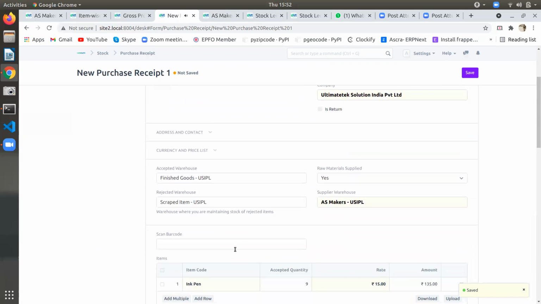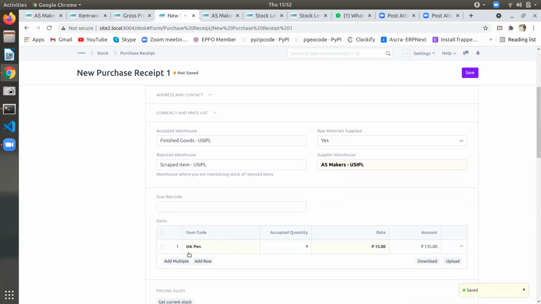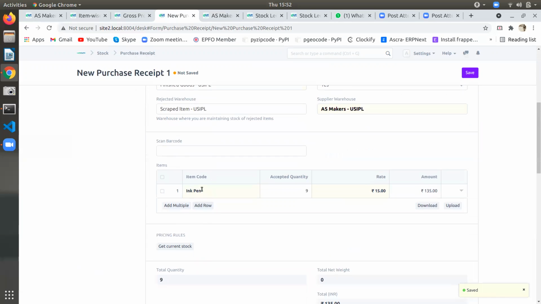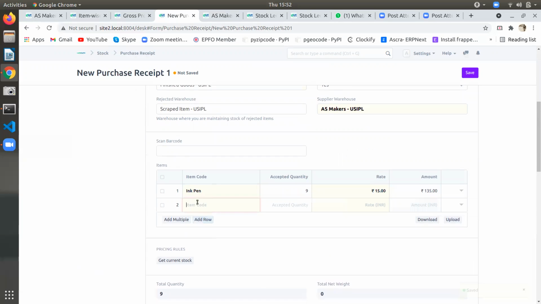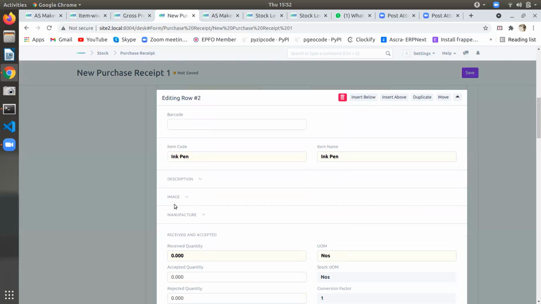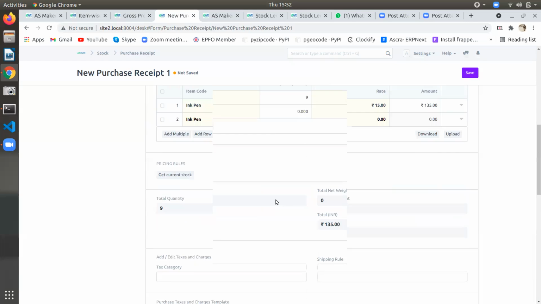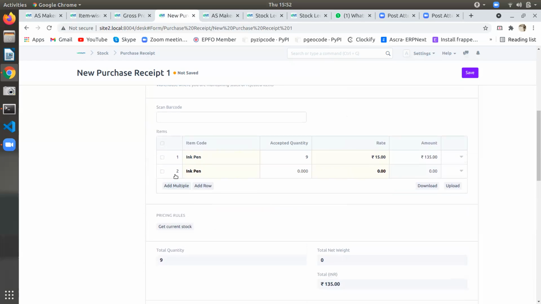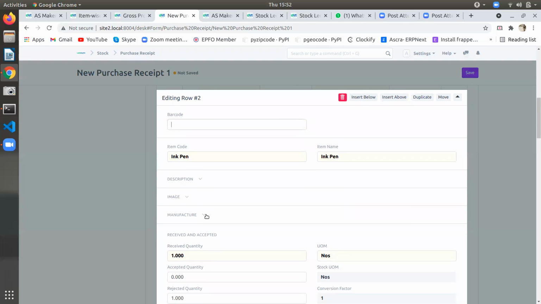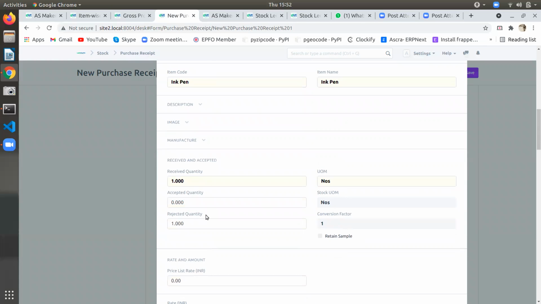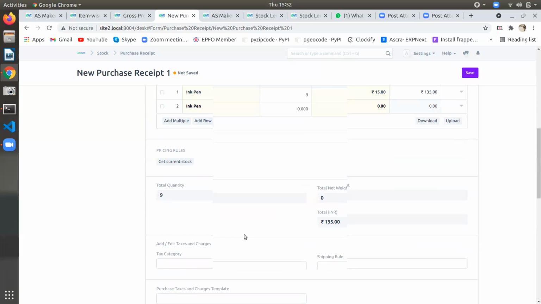So here also only one item, the refill is bad. Other things we may keep it. Only the refill we may throw out. So here the received quantity is 1 and the rejected quantity is 1 from our side. Like we are saying, yes, send the material, but it is rejected from our side due to some wrong assembly or some other reason.